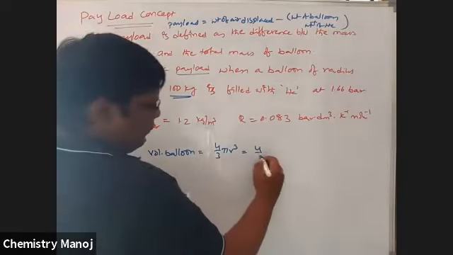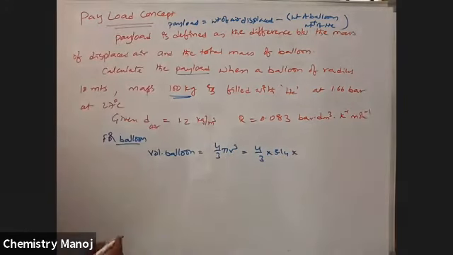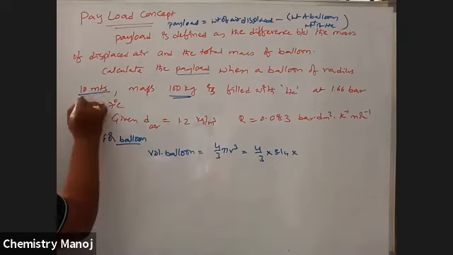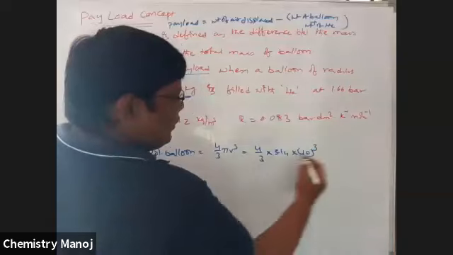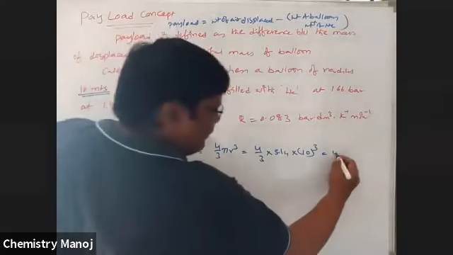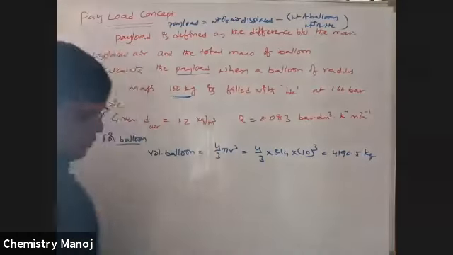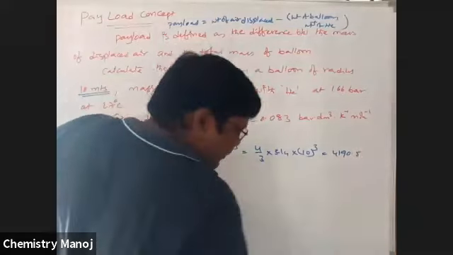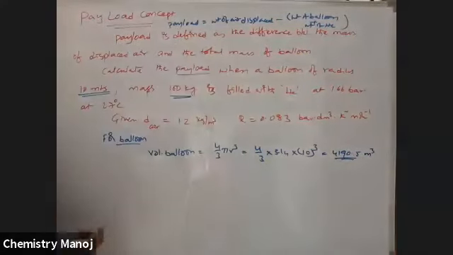That is 4 by 3, 3.14, radius is given to you, the radius is 10 meters, so 10 power 3. Altogether the value is, after calculation, 4190.5. Sorry, volume, so it is meter cube. That is the volume of balloon.